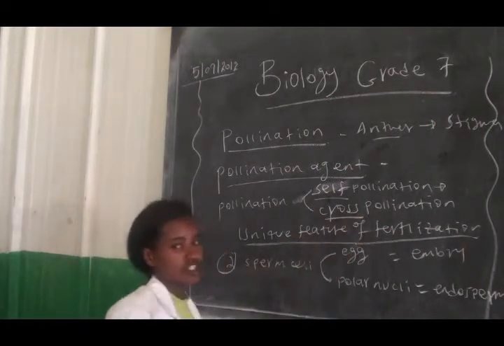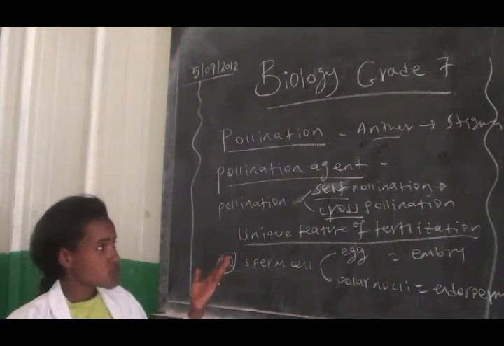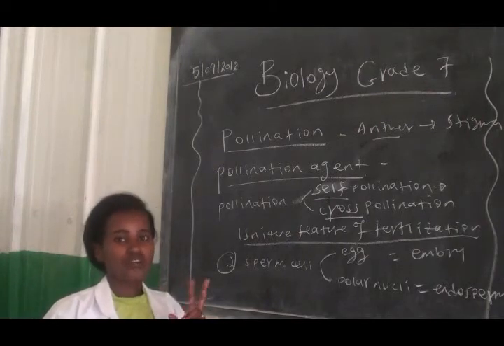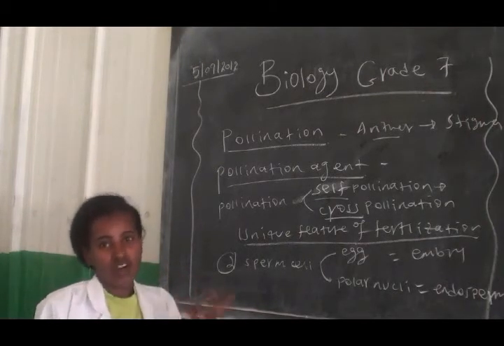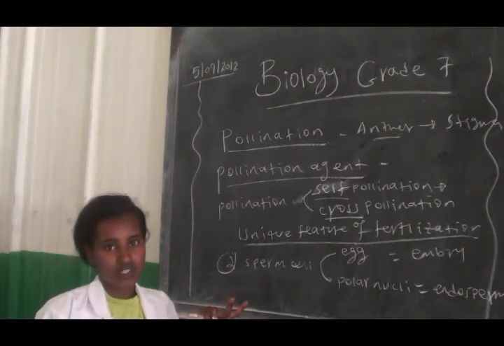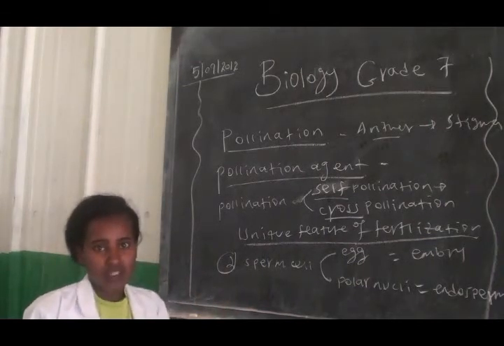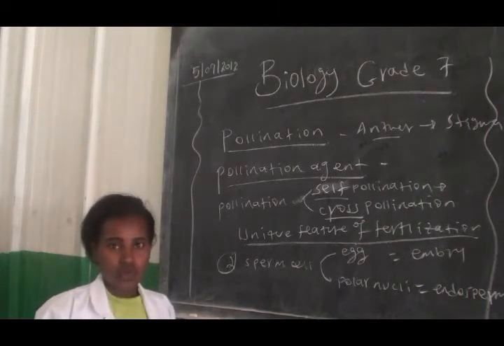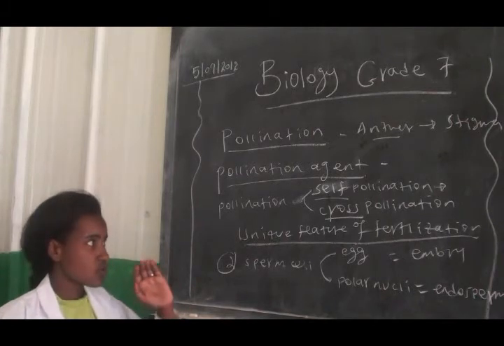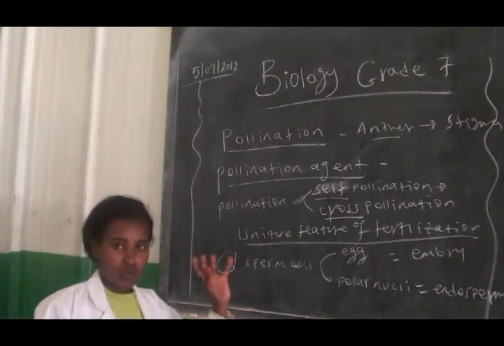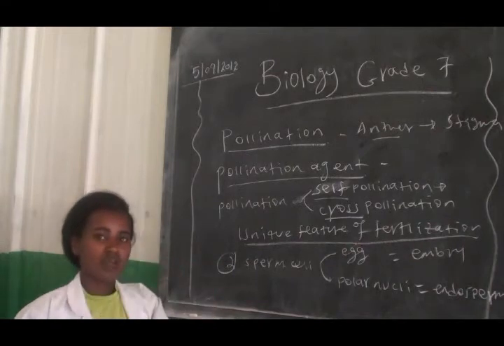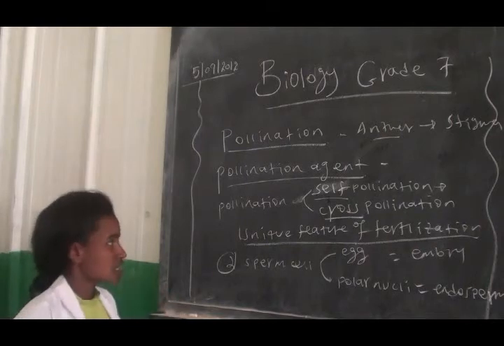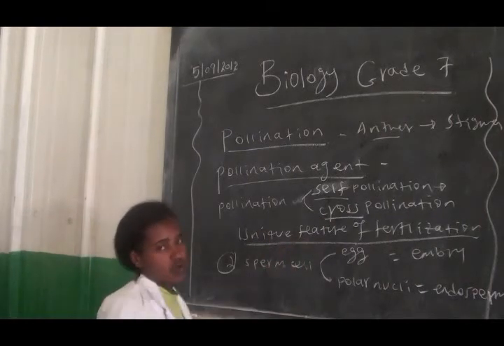In this case, those flowers undergo cross-pollination, which is the second type of pollination. Cross-pollination means a type of pollination that takes place between two different plants or two different flowers. One flower contains the male part and the other flower contains the female part. When pollen moves from the male part of a flower in one plant to the female part found in the other plant, that type of pollination is called cross-pollination.